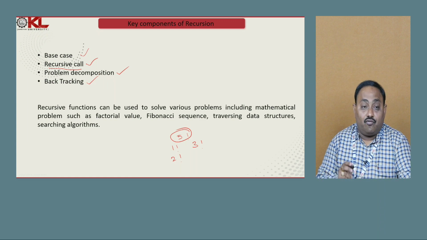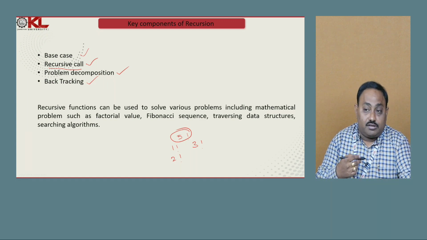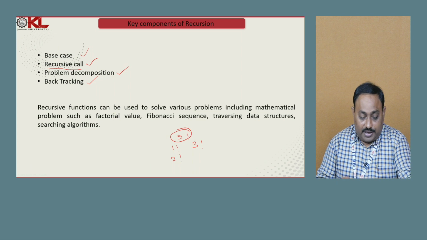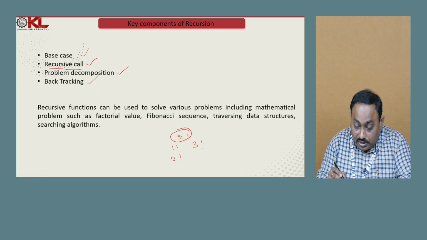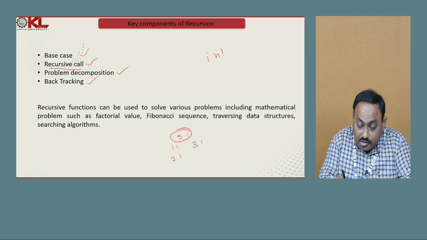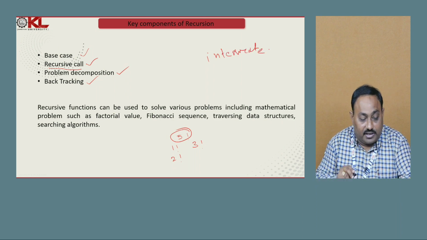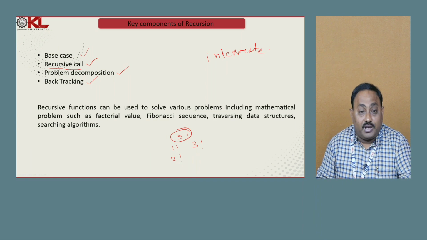Why? Because when we perform recursive calls, when one particular recursive call is completed, we only get an intermediate result. We won't get the final result. That's why we should be careful about the recursive calls.